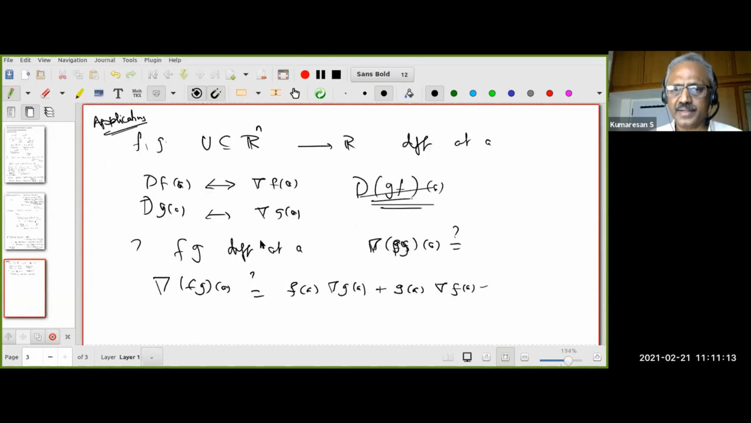So how do I write this? I want a composite. Now I want to compute the derivative of fg. Then the idea is I would write it as a composite.